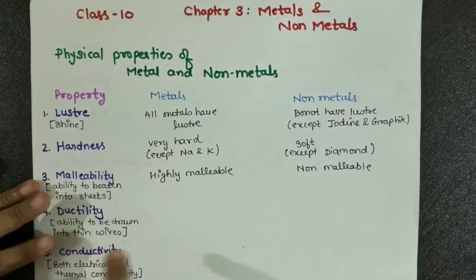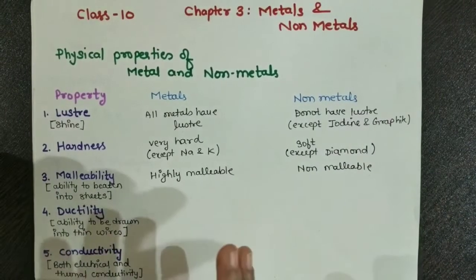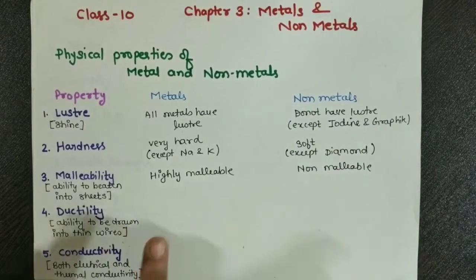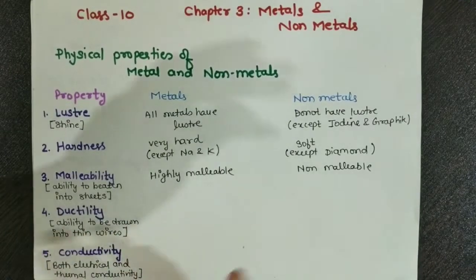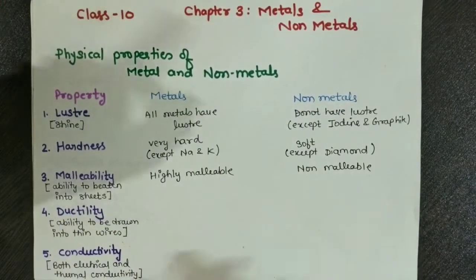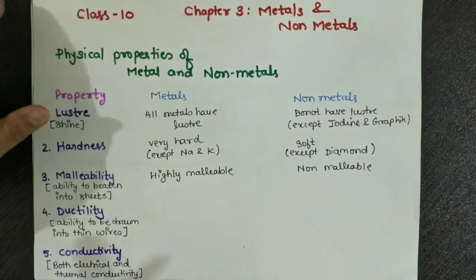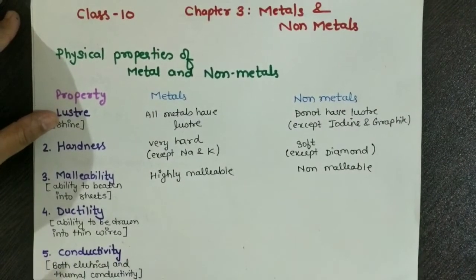Now, if we talk about ductility, ductility is the property of being drawn into thin wires. Whenever any metal or non-metal can be drawn into thin wires, then that will be ductile.